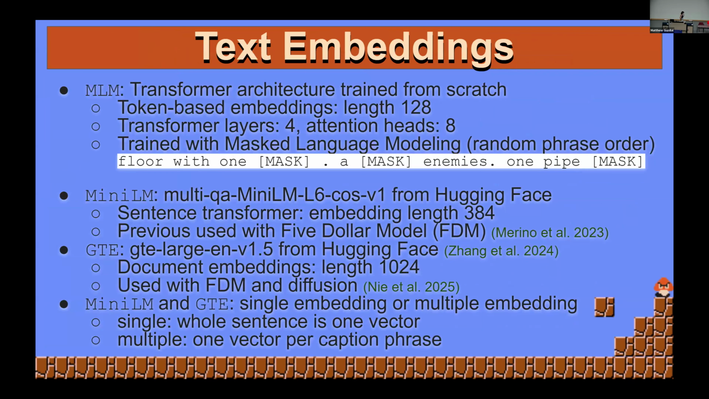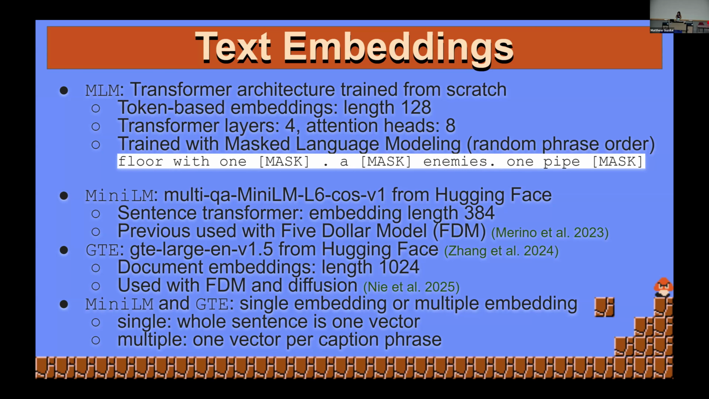We also took 2 models off of Hugging Face that were built for embedding sentences or documents. They both have very long names. One we call Mini-LM. It transforms sentences. It's designed to transform sentences into a vector that's 384 numbers long. GTE is designed to transform entire documents. It's a lot bigger of a model. It's designed to take documents and put them into a vector of size 1024.